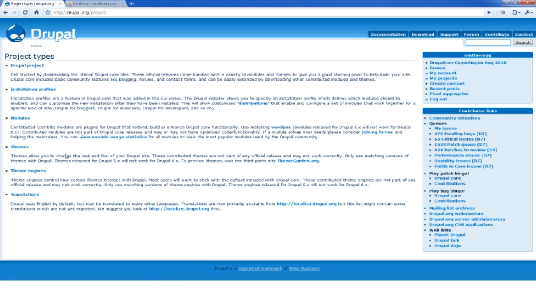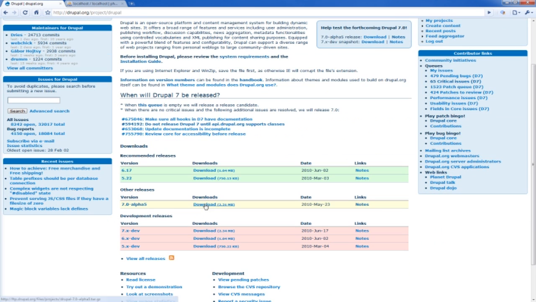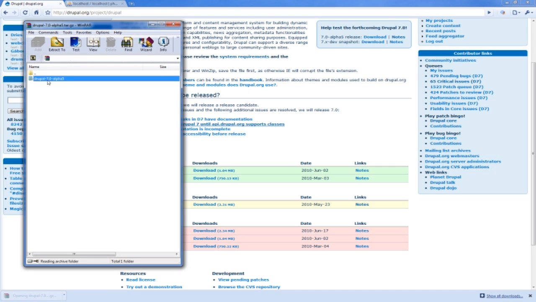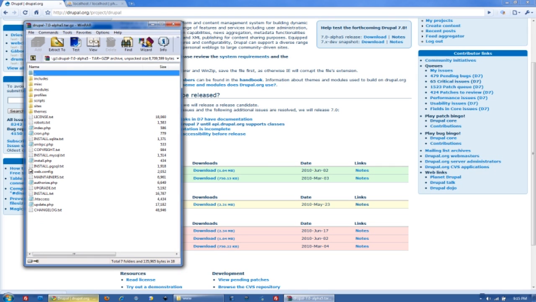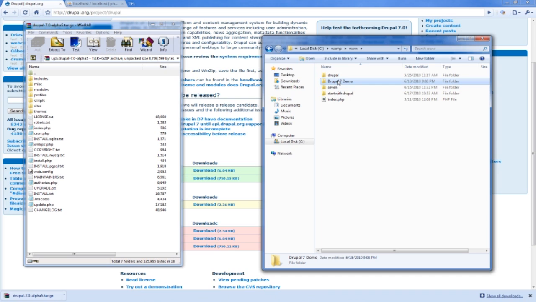So first we're going to download the latest version of Drupal 7. Here's the Alpha 5. And open this up. And here are the new files for Drupal 7. And I've created a new site here in my WAMP www folder, Drupal 7 demo.